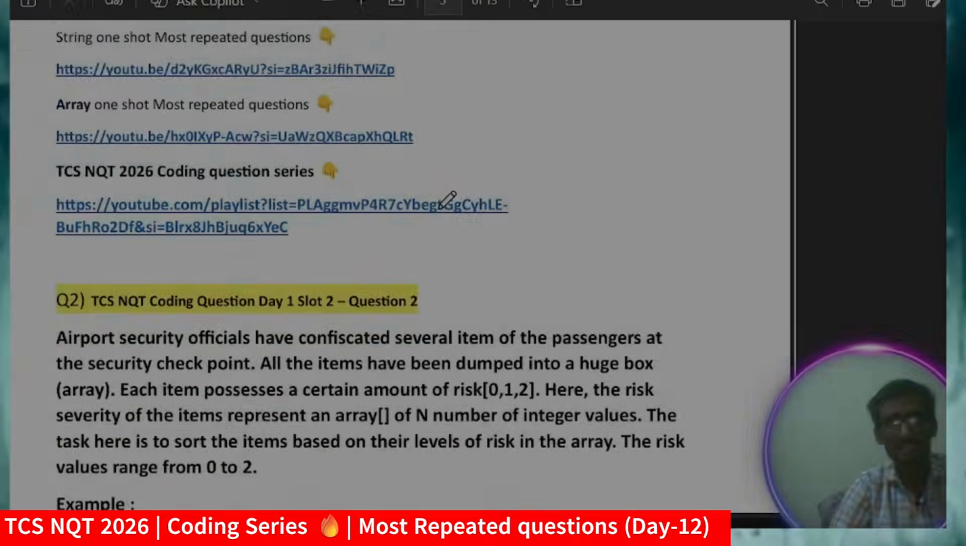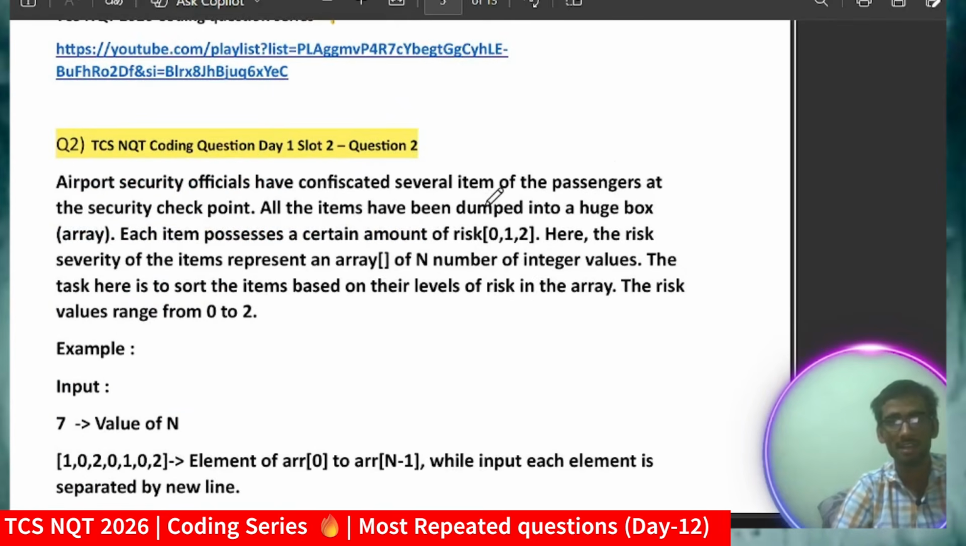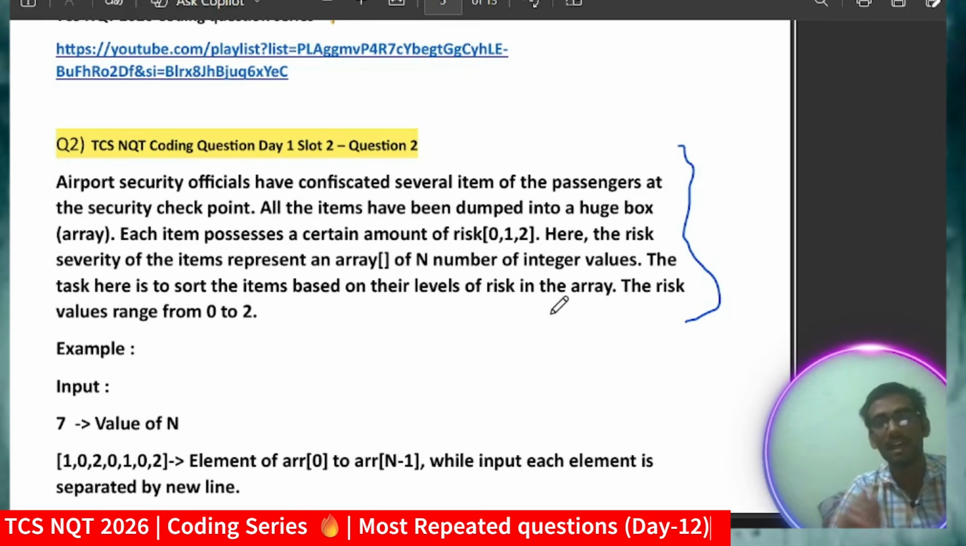Coming to the next and second, again this is a very important question, and this was asked in the 2024 as well as 2025 exam. Again saying, friends, you have to read the question properly. The question will not be that difficult, but you have to know the logic, the input scenario and output scenario, whether they are asking for space or not, whether they are taking the array as a string or as a number. So you have to analyze all those things.